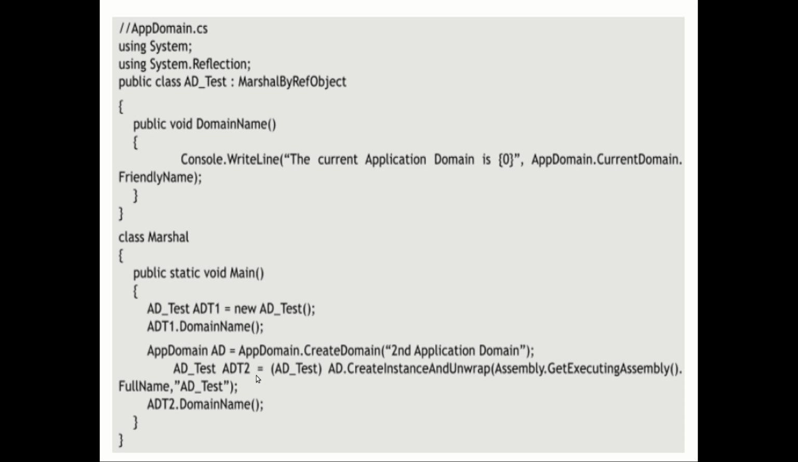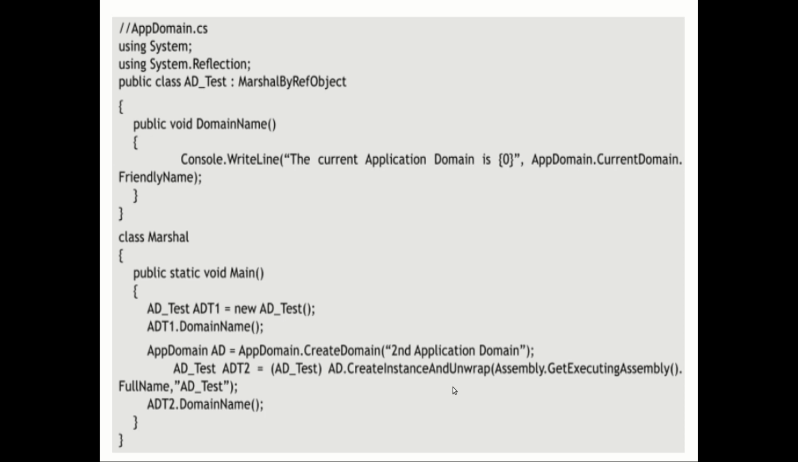So this ADT2 is now a marshalled object. How do you marshal it? It is marshalled by reference, and this object is now invoking domain name, right? So now what happens? Two domains are running, application domain 1 and application domain 2. Both are running in the same machine. I told you, you can have the domains in two different machines, or in the same machine. Here you are going to create an instance and run it in the same machine.